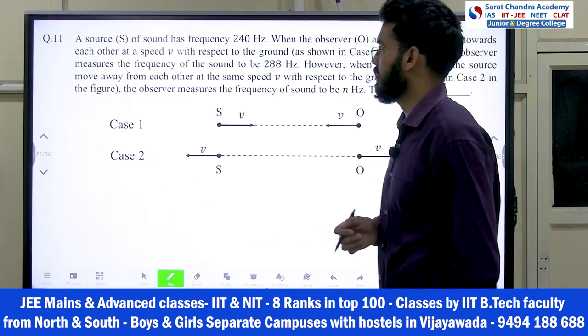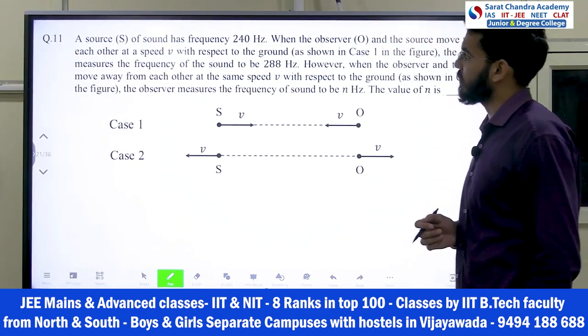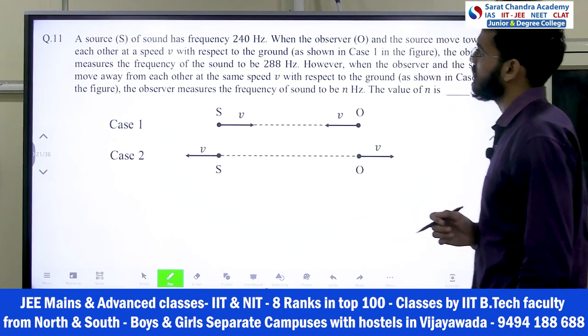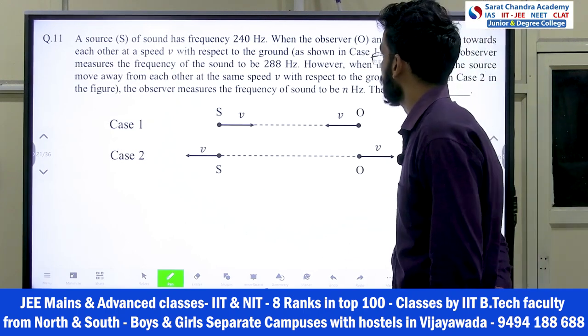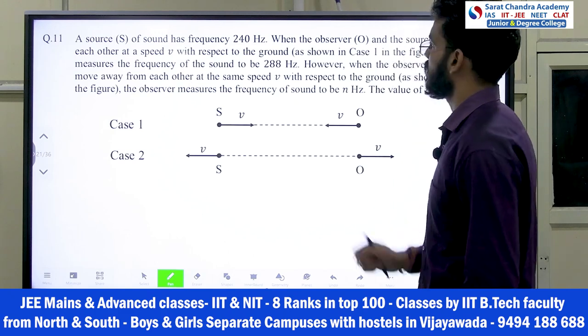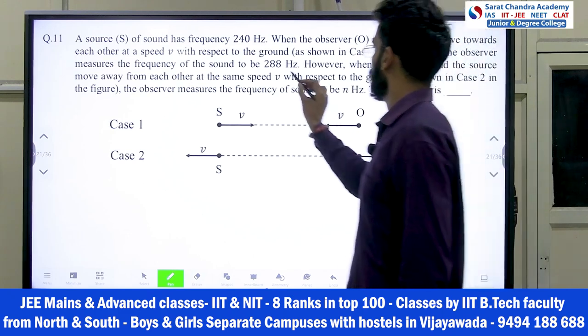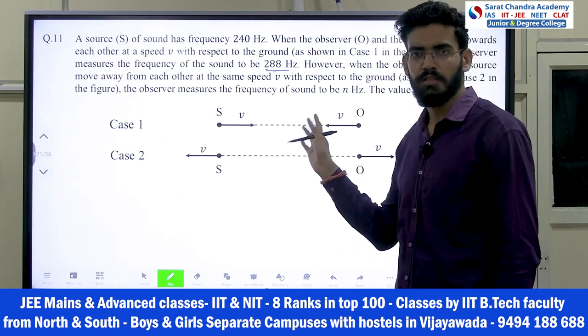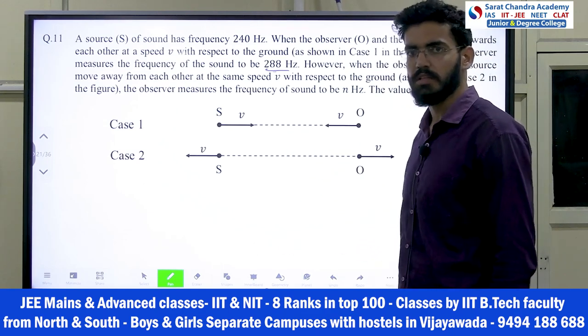So now we have the next question. A source of sound has frequency 240 Hz and the observer and the source move towards each other at a speed v with respect to the ground. In case 1, the observer measured the frequency to be 288. So basically it's a Doppler effect question, a basic question of the notes only.